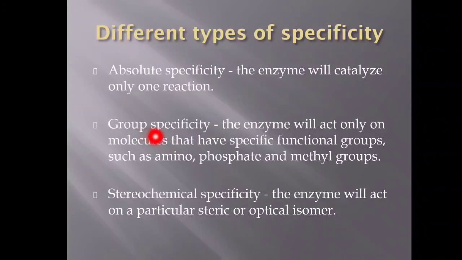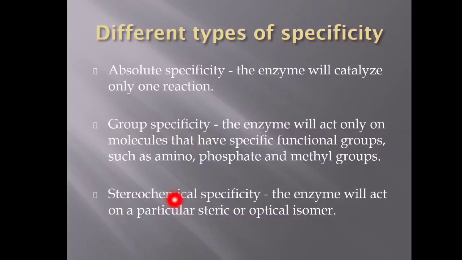And group specificity is one where these sorts of enzymes will act only on molecules that have a specific functional group, such as amino group, phosphate group, or methyl group. These enzymes, that is group specificity enzymes, are going to act upon the specific functional groups. They won't choose the entire substrate. If the molecule contains that group, they are going to act upon it.